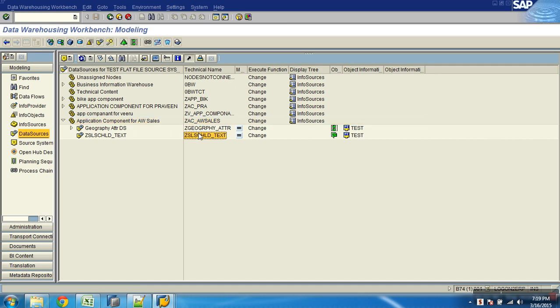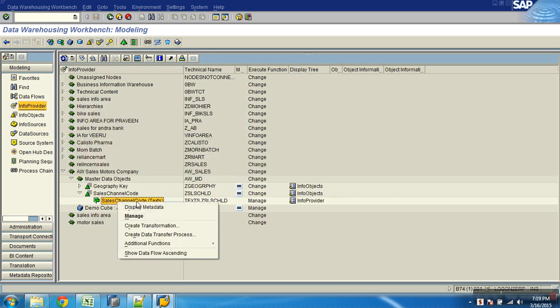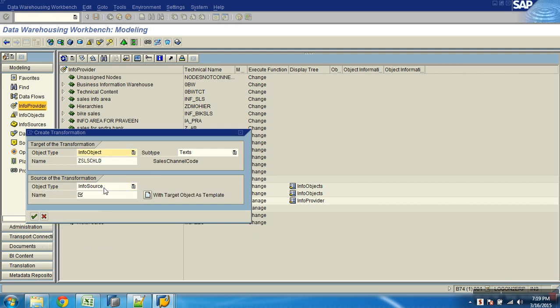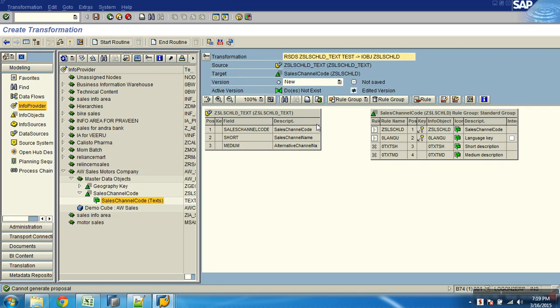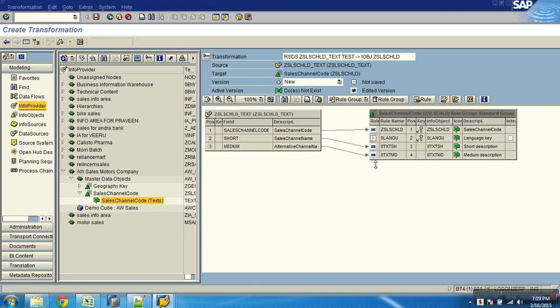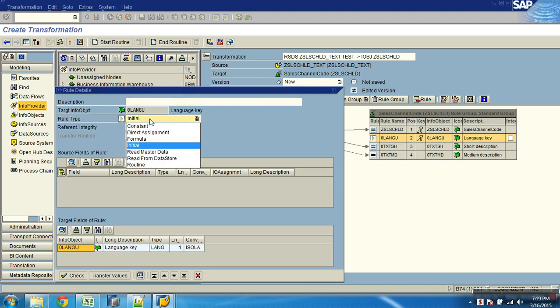Now what? Select the data source, go to the provider, right click, create transformations. This is my data source, so this is text. Transformation: sales code to sales code, name to short name, this to medium. Language I don't have anything, but what language am I loading? English. So for the two records I am loading, it should take a constant value as English. Now right click on this and say rule details. No direct mapping, right? In the dropdown, I'll say constant. I'll give it as EN.